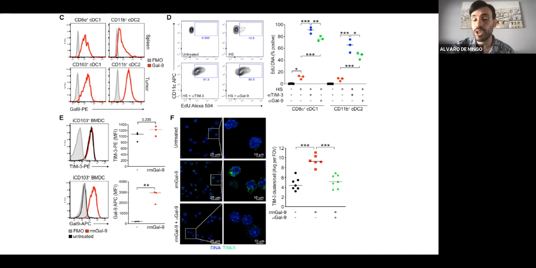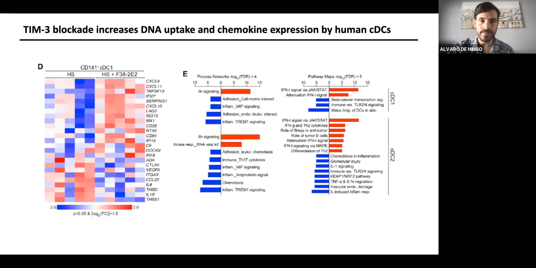What we can see is that the overexpression of galectin-9 is making this nice co-localization of clusterings of TIM-3 that we don't observe normally in the cells.